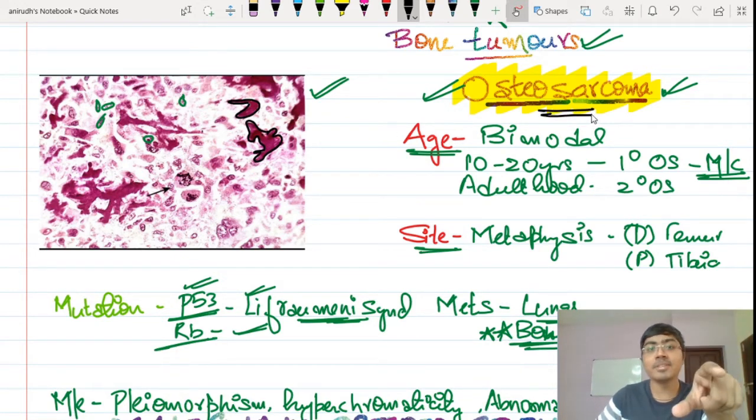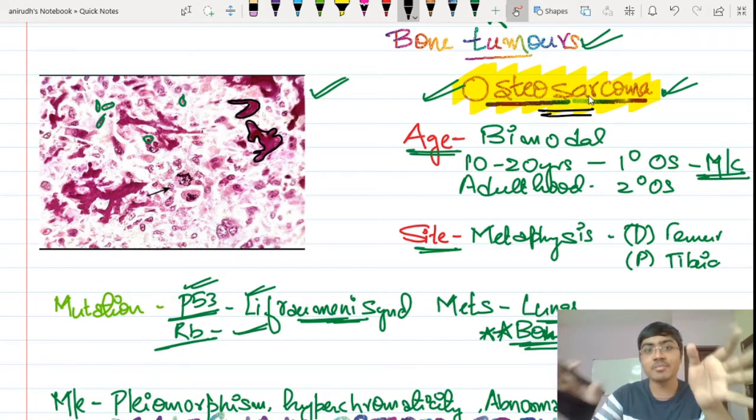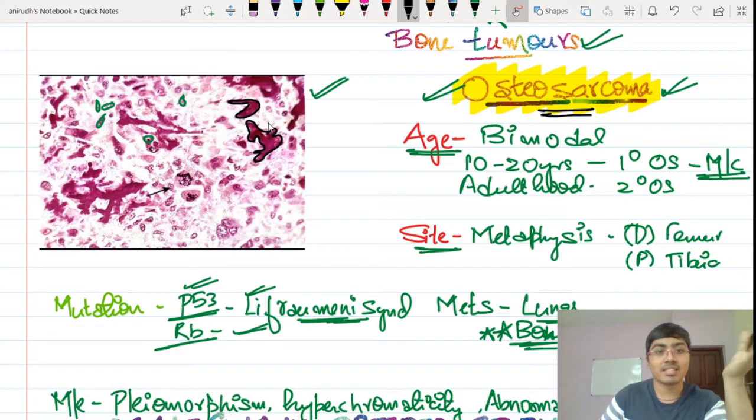And if the examiners are giving you a case history also, then there is nothing much to think about. Your answer is there in front of you, that is osteosarcoma. So this is the most classical diagnostic feature, these structures called malignant osteoids, which are secreted by the tumor cells because they are the malignant cells of the bone itself, right? So this is the bizarre arrangement.